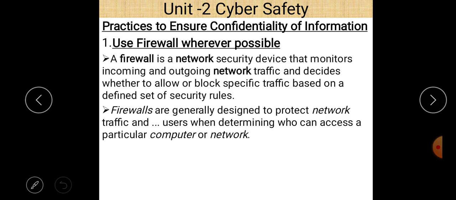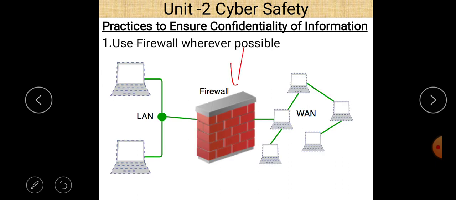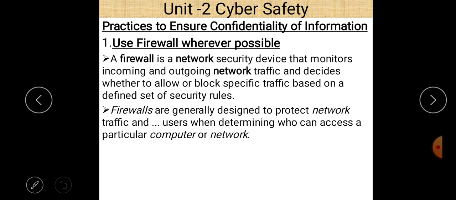A firewall is a network security device that monitors incoming and outgoing network traffic and decides whether to allow or block specific traffic based on a defined set of security rules. According to these already defined rules, some data can pass through the firewall and some data is blocked by the firewall.